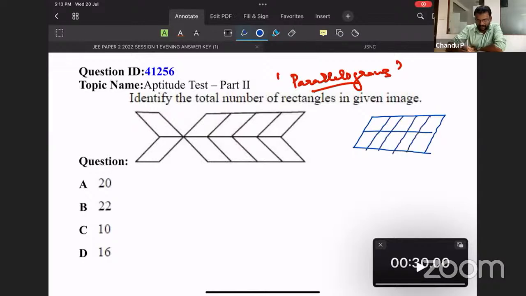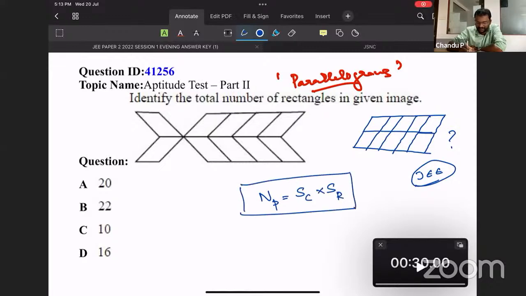So if a question comes, number of parallelograms in this figure, and a similar figure has been asked in JEE plenty of times. This parallelogram counting question has been repeated in JEE plenty of times. You can keep it in mind, and it may be asked next time also. So number of parallelograms, I am using NP, is the sum of columns into sum of rows. This is a shortcut which I am going to use.